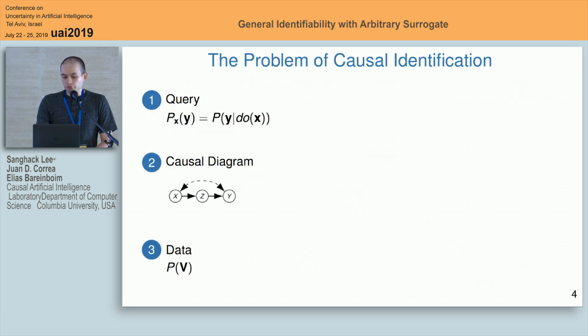In general, we could say that the problem of causal identification takes as input these three elements to the left. First, we have a query, which is the effect that we want to figure out. We will denote this as P sub x of y, meaning the effect of fixing x to some specific constant. What is the behavior that we will see on y? This is the same as P of y given do(x), if you are familiar with this notation. Also, as I mentioned before, there's a causal diagram that is encoding the assumptions that we're making about the underlying unknown causal model. And we have data that usually comes in the form of an observational distribution, but we will generalize this a little bit.